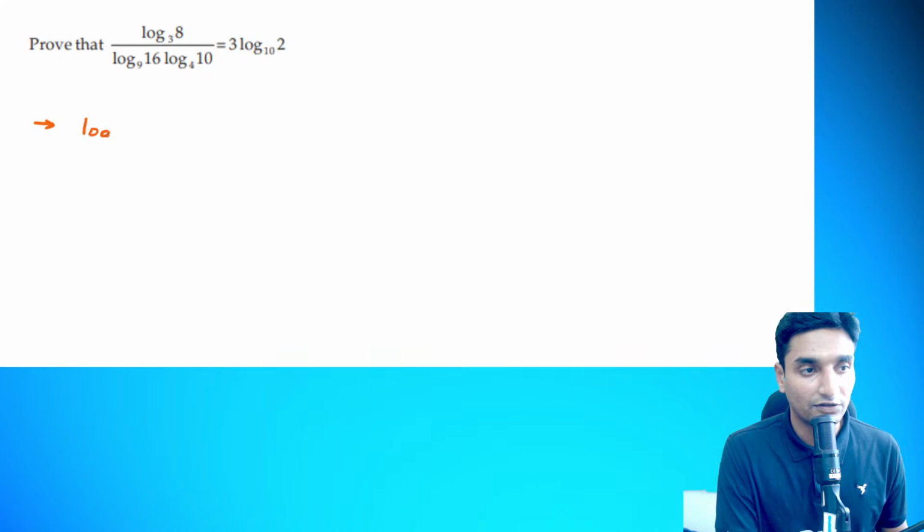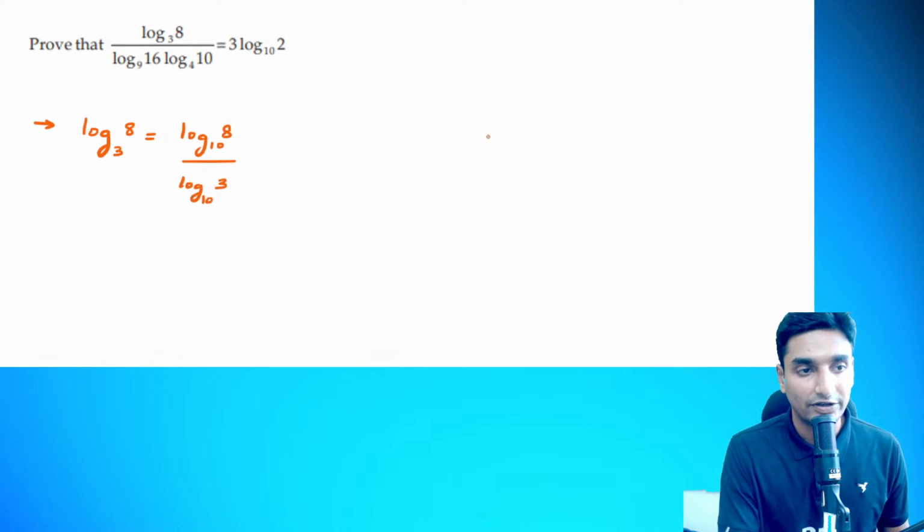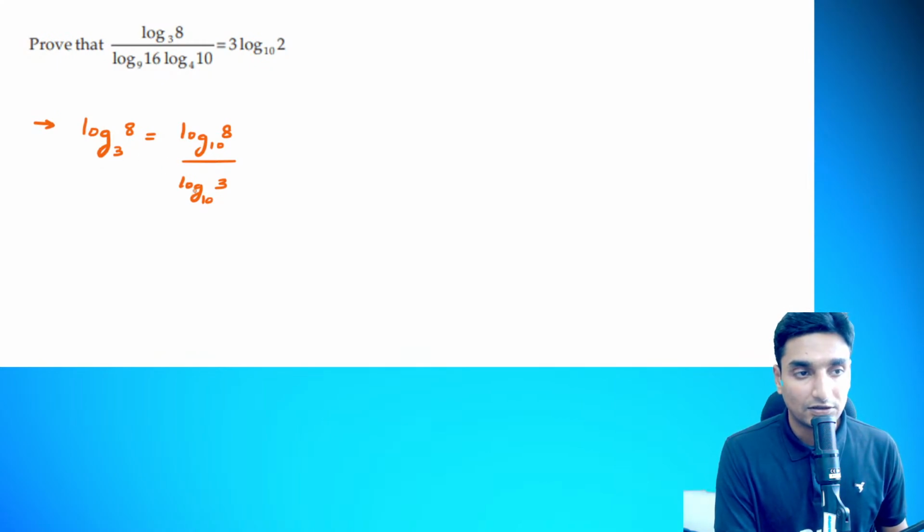I am going to take in the first function here, logarithm of 8 to the base of 3. I can write it as log of 8 to the base of 10 divided by log of 3 to the base of 10. Correct, right? We can write it this way. Here if I take it as a change of base format, log 10 and log 10, the bases become similar. The simplification part will be much easier.